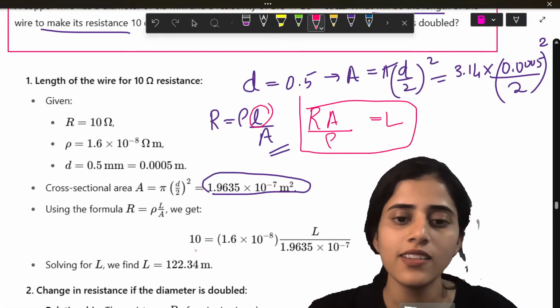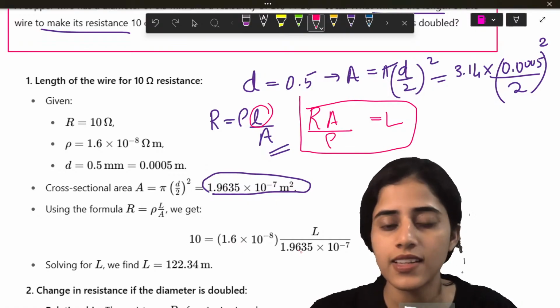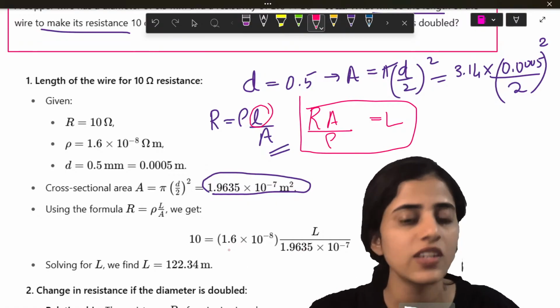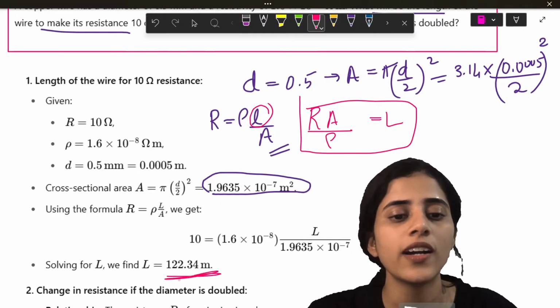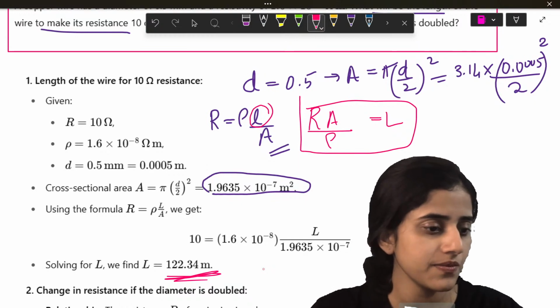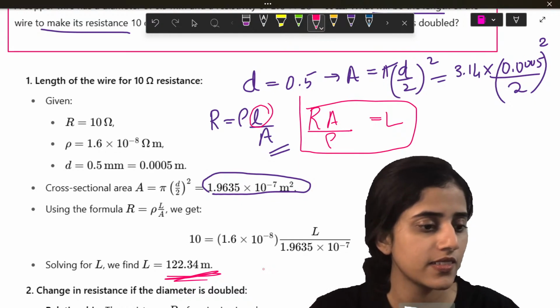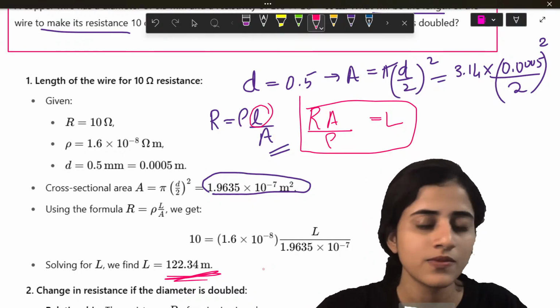So 10 into my area, 1.93635 into 10 raised to minus 7, divided by 1.6 into 10 raised to minus 8, should give you 122.34. Okay? Are you all getting it?